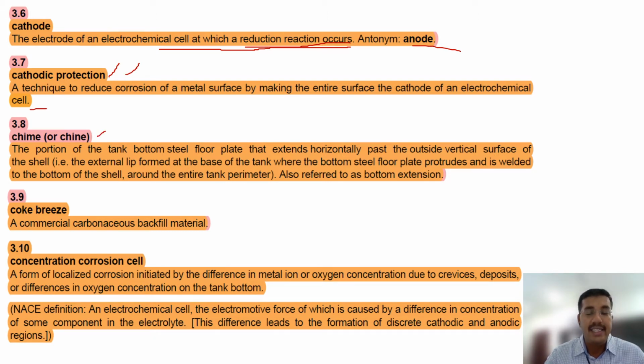Chime, or chine. Chime or chine is the projection of the bottom plate. Usually they ask this in closed book questions. The portion of the tank bottom shell floor plate that extends horizontally past the outside vertical surface of the shell. It is like a drip ring type of plate. It is called chime or chine.